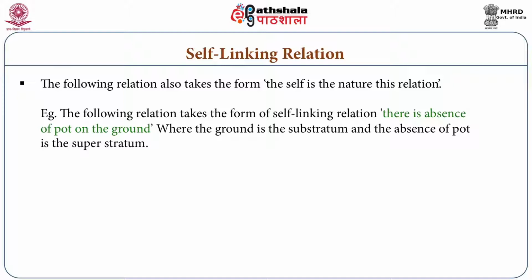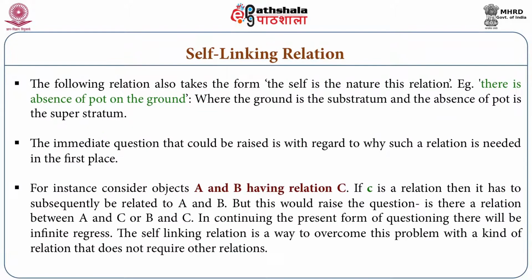Actually, a self-linking relation is required because if you go on saying that there is a relation between two things, there is an objection raised by philosophers. Suppose there is A and B, and between A and B there is a relation C. The question could be raised whether C is related to A and B or not. If C is related to A and B, then you must say that C is related to A and B. Unless C is related to A and B, C cannot be a relation between A and B.